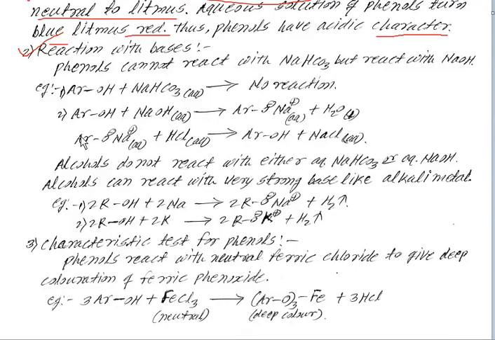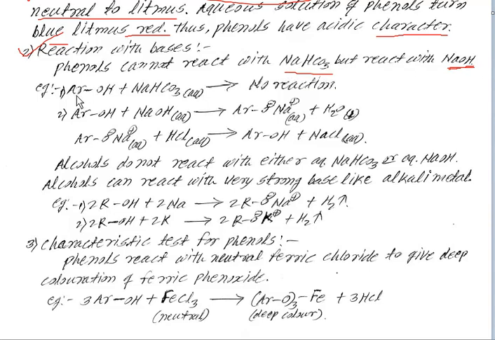The next one, reactions with bases. Phenols cannot react with sodium hydrogen carbonate, also known as sodium bicarbonate, but react with sodium hydroxide, NaOH. Both are bases, but phenol does not react with sodium hydrogen carbonate; it reacts with sodium hydroxide.